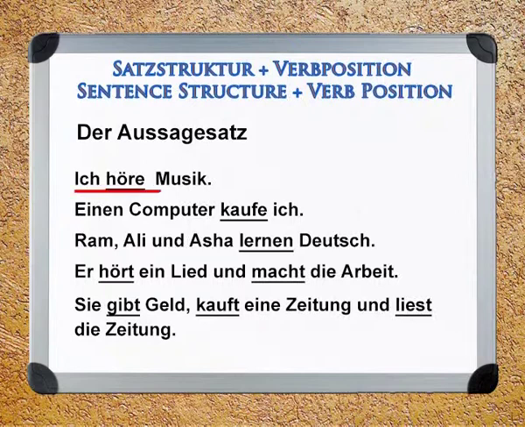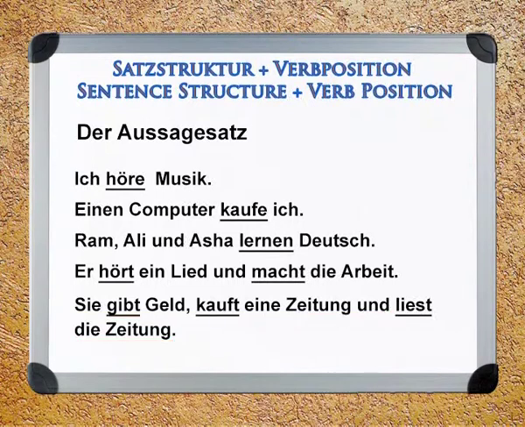Ich höre Musik. Einen Computer kaufe ich. Ram, Ali und Asha lernen Deutsch. Er hört ein Lied und macht die Arbeit. Sie gibt Geld, kauft eine Zeitung und liest die Zeitung.